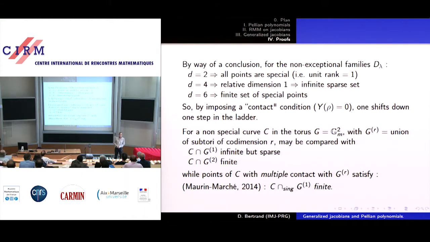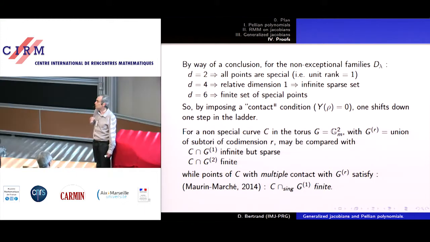I've listed the situation for separable polynomials, and, well, avoiding the exceptional case, we can remember that for quadratic, all polynomials are Pellian. So special means to be Pellian, because usually a polynomial is not Pellian. Quartic, well, infinitely many, but sparsely many. It's a relative dimension 1 question. D equals 6, finitely many.